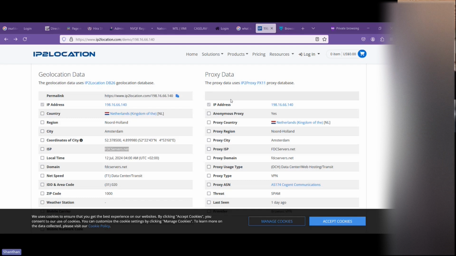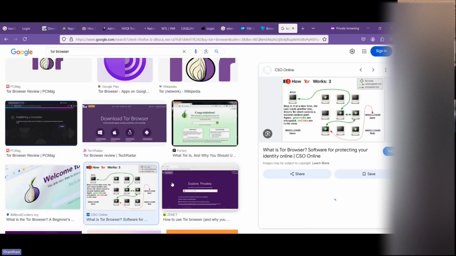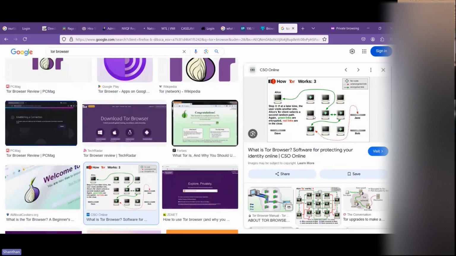Whenever you are connected to the Tor browser, the reason they have given the name Tor is onion routing. The full name of the Tor is. And if you observe the logo, the O was looking like an onion. You know the onion, right? The reason for choosing this onion logo is, if you peel the onion, we will be having many layers, right? In the same way, whenever you connect to the Tor browser, if you observe this image,